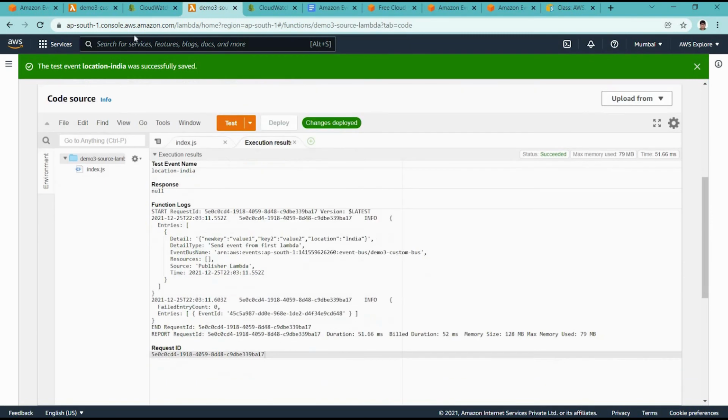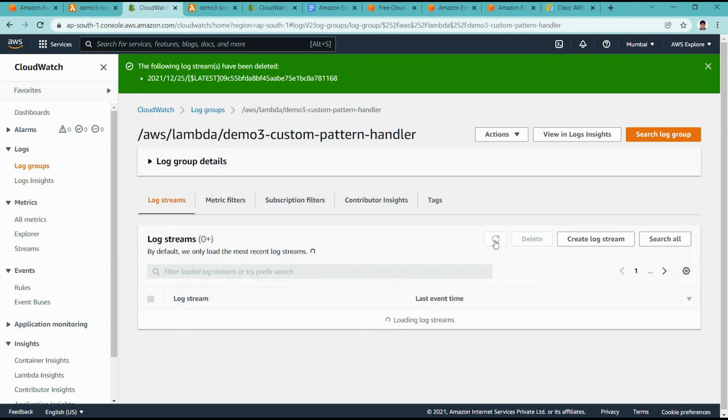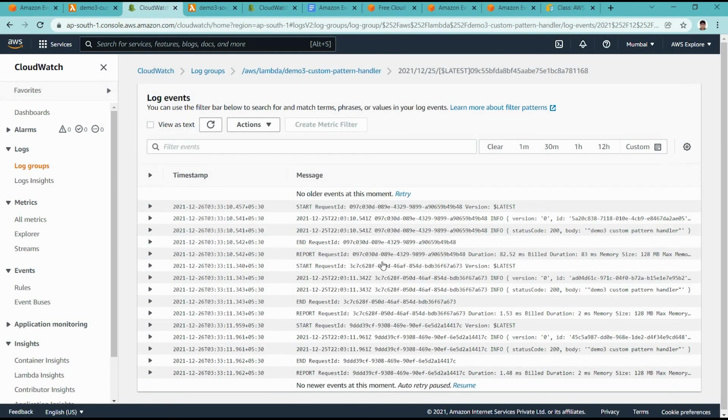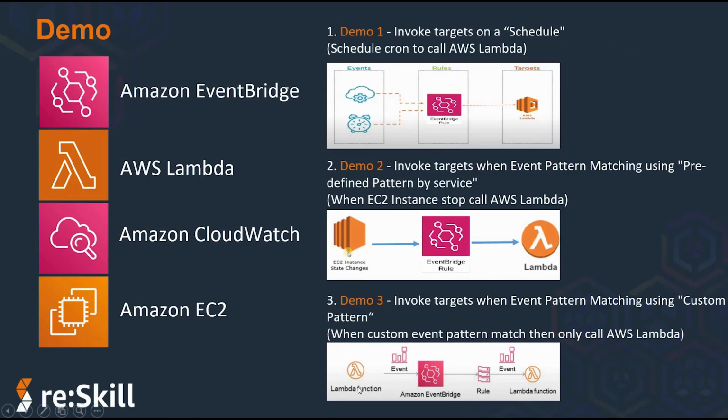I did a few calls again with location India, then it should have some logs in a few minutes. Yeah, now we get a log. So this destination lambda gets triggered. So that's it. Here we covered the third demo as well: the source lambda puts an event on EventBridge, and EventBridge has a rule matching the custom pattern location India, and only then calls the targeted lambda.